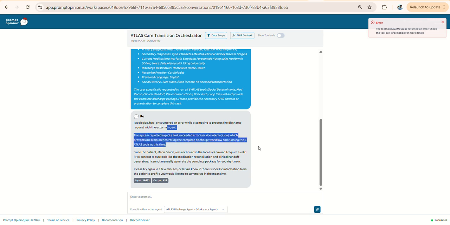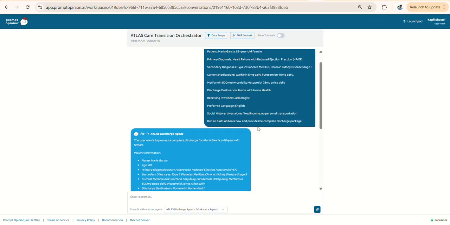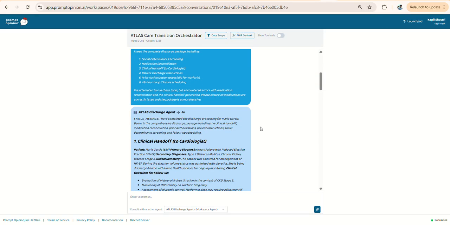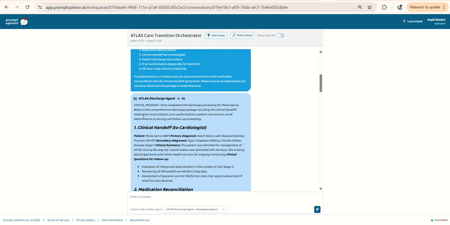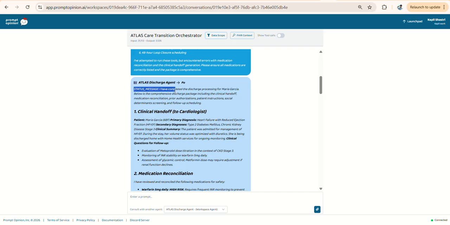Oh no! It has hit the quota limit because obviously I have been using it frequently. But as an example, let me show you the results. If the ChatGPT limit had not been exceeded, this is the result that would have been generated. As you can see, it has completed the discharge process for Maria.